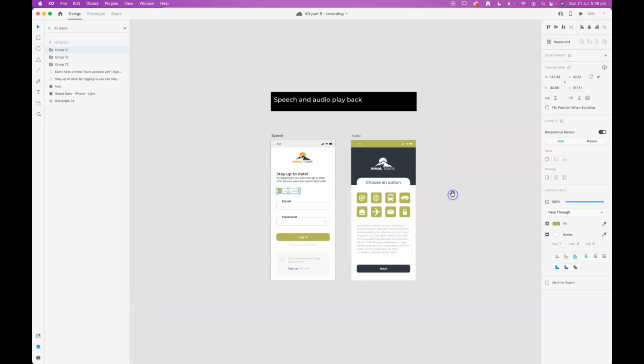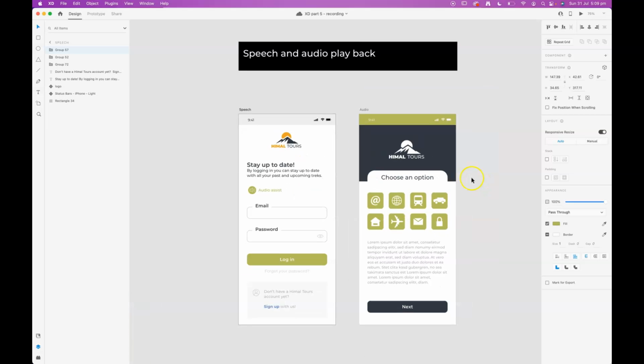Let's add some sound to our projects. Sound and speech are interesting features, and could make for dynamic prototypes. Let's navigate to this section in the start file and add some sound to our projects. Firstly, we're going to add some speech, and speech